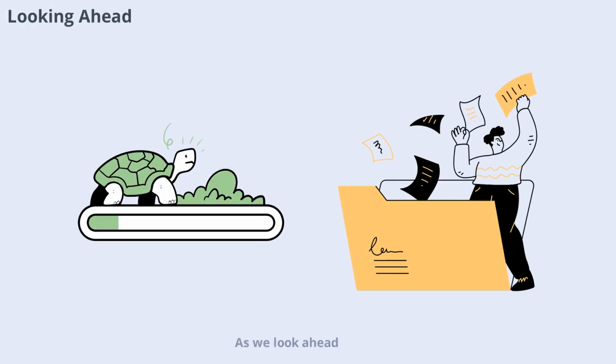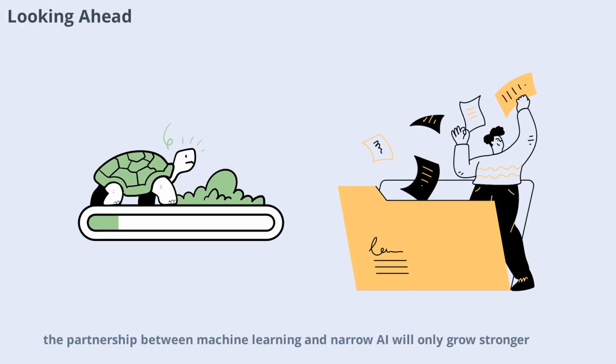As we look ahead, the partnership between machine learning and narrow AI will only grow stronger. Continued research and development will unlock new possibilities, making AI systems smarter, more adaptable, and more useful in our daily lives. By understanding the role of machine learning in narrow AI, we can better appreciate the technology shaping our future and prepare for the exciting changes to come.